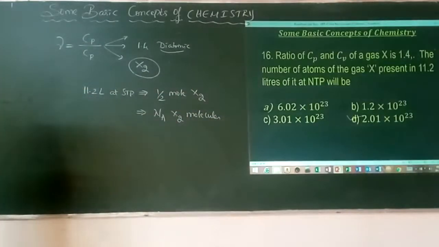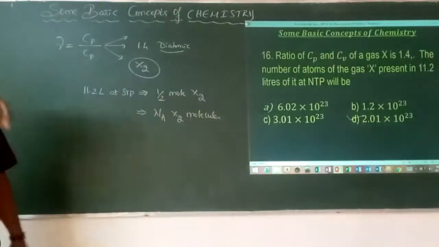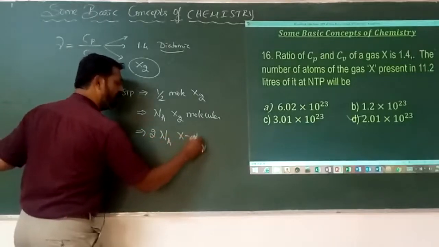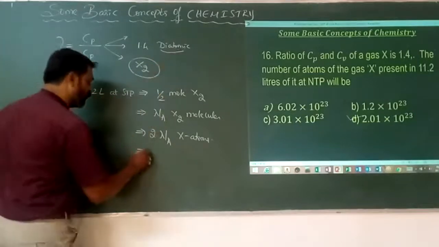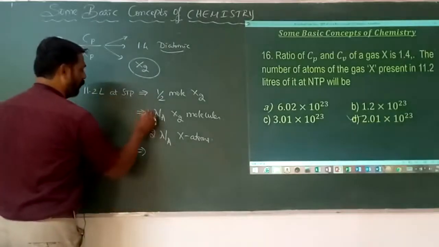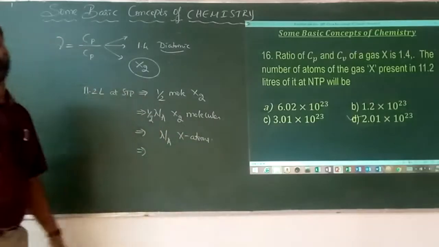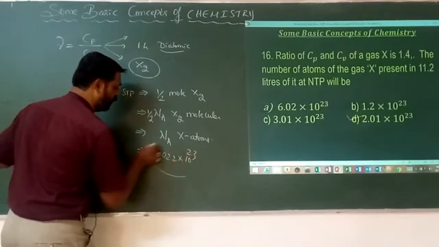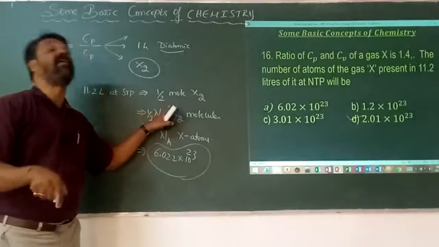It is half the Avogadro number, but we need the number of atoms, not the number of molecules. Can I say that it is equal to 2 times half of Na atoms of X? Why? Because it is diatomic. Half of Na into 2 is Na number of X atoms, therefore 6.022 into 10 to the power of 23.